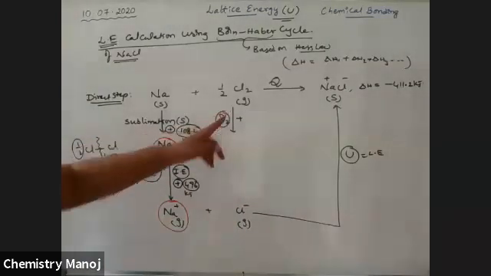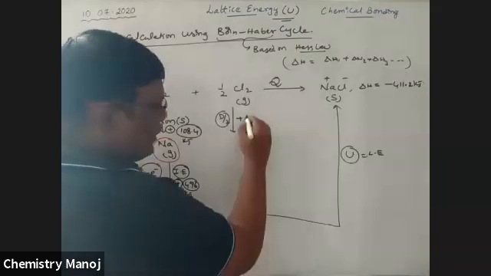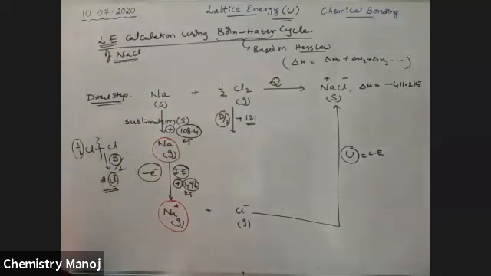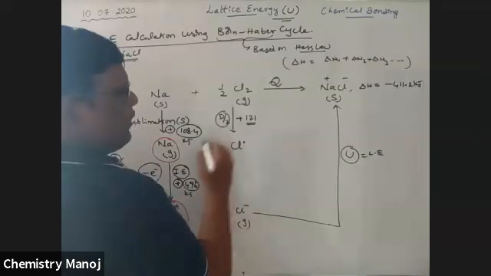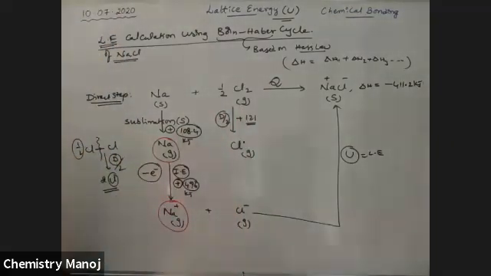That is the dissociation energy, which is 121 kilojoules of energy. It is a positive value. We know that dissociation energy. Because of that, one chlorine atom is formed with one electron, which is also in the gaseous state. It is a chlorine atom.